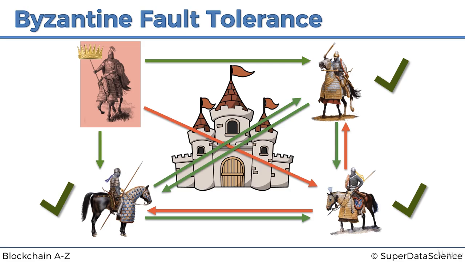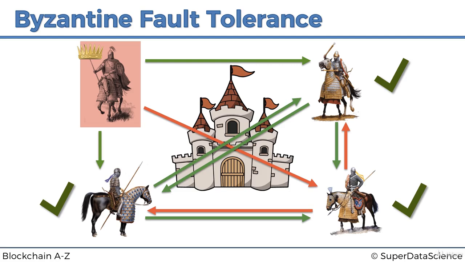There's no solution to this problem if there's 2 traitors. So then what they did in the paper is they mathematically proved that for this algorithm to work, you have to have no more than 33% traitors. So 1/3 of the army of the generals, more than 1/3 cannot be traitors.